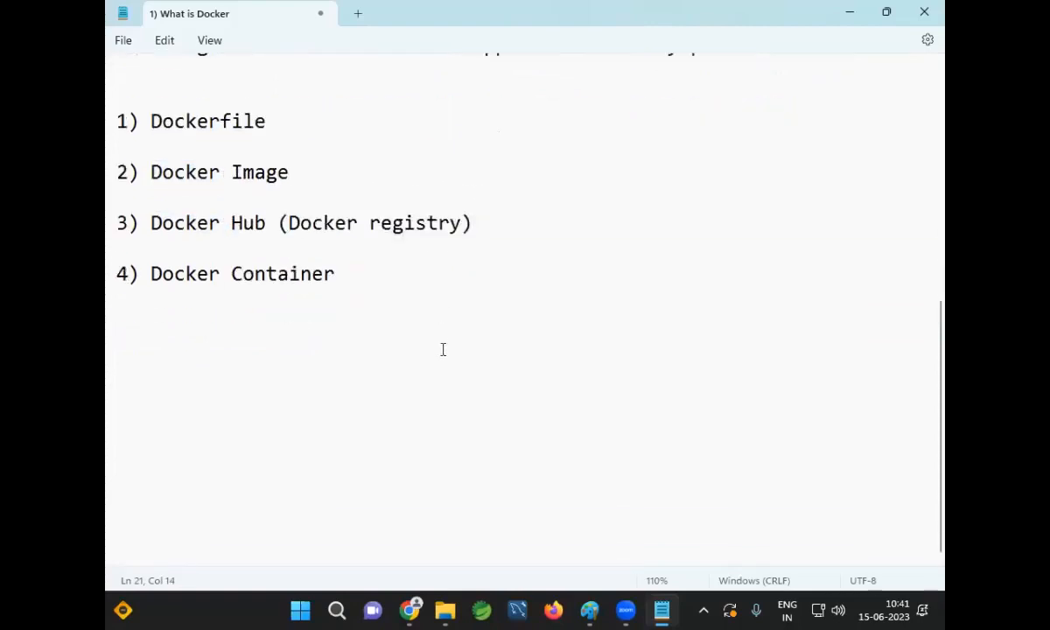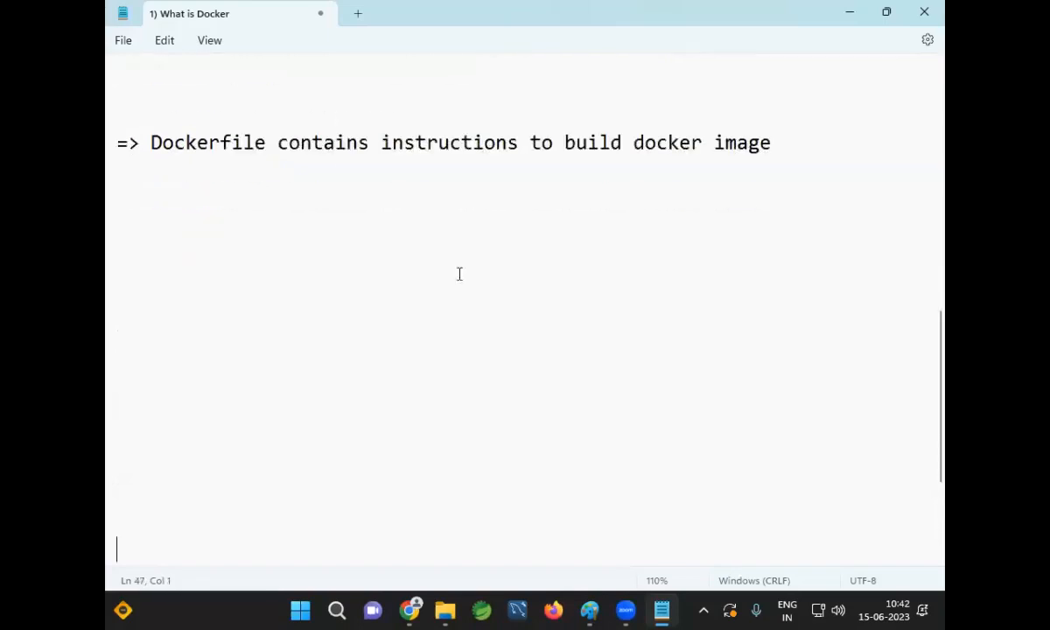What is the Dockerfile? A Dockerfile contains instructions to build a Docker image. Using the Dockerfile, we can create a Docker image.